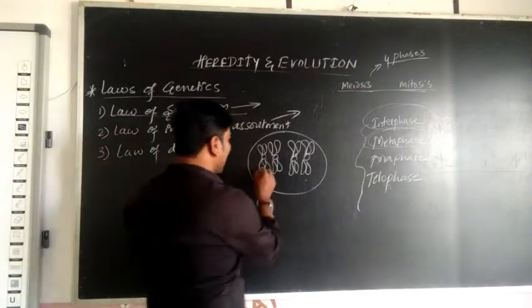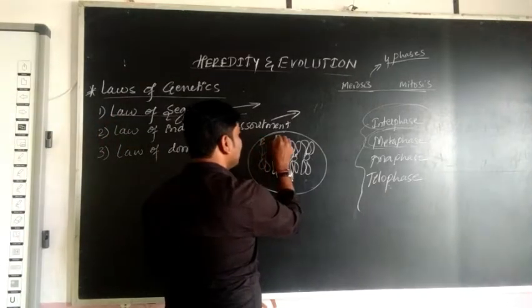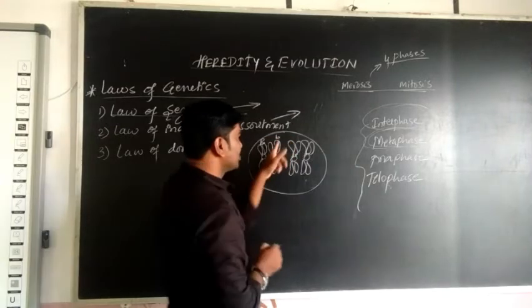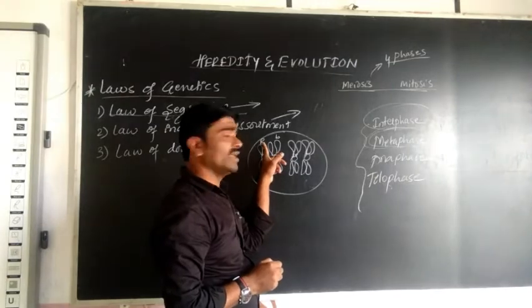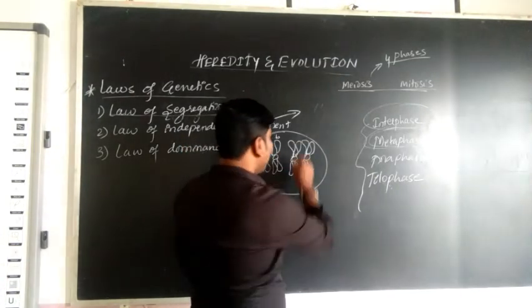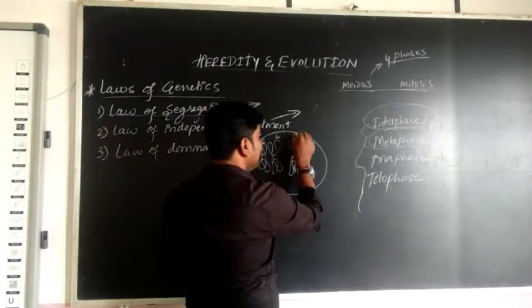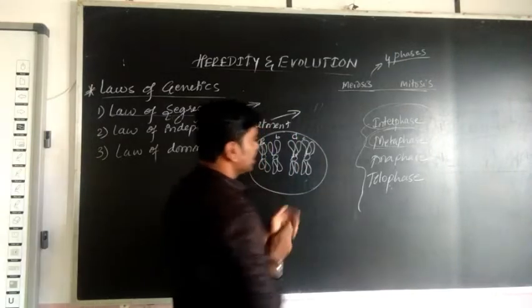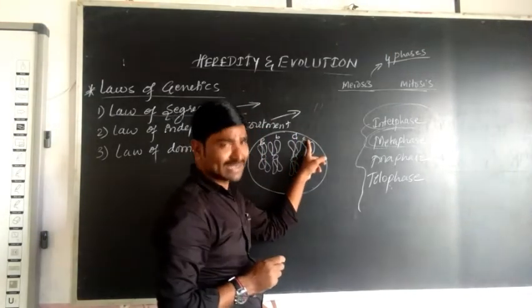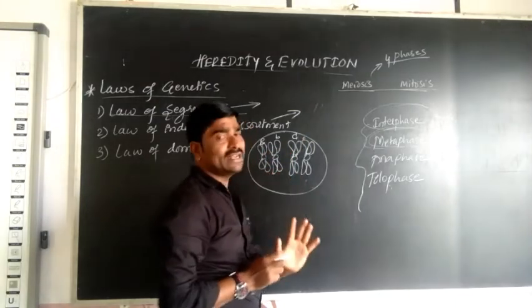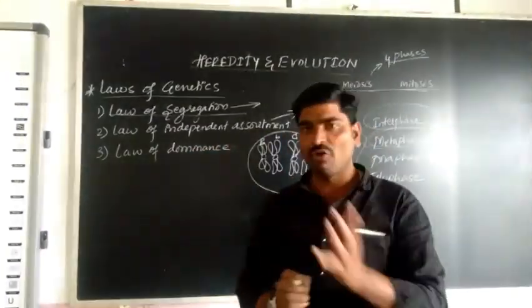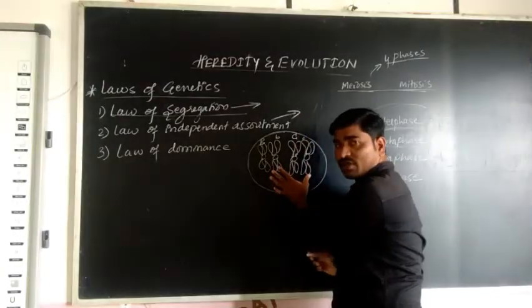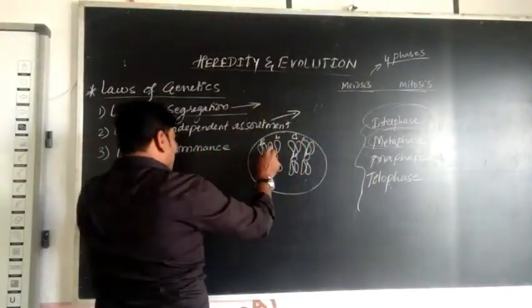So one is the dominant, capital B, and this is the small b. Small b indicates the recessive gene, and capital B indicates dominant. And here also, the same: capital C, and this one is the small c, that is nothing but recessive. So one pair is recessive, one pair is dominant. Is it clear? How many chromosomes are there? 4 chromosomes.